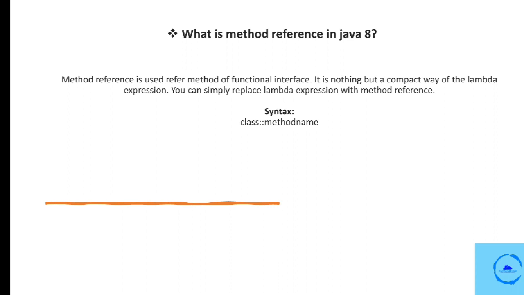Method references are often more concise and can enhance code readability, especially when the Lambda expression is essentially just a method call. However, it is important to note that not all Lambda expressions can be replaced with method references, and their use depends on the context and requirements of the code. Okay, so let's move to the next question.